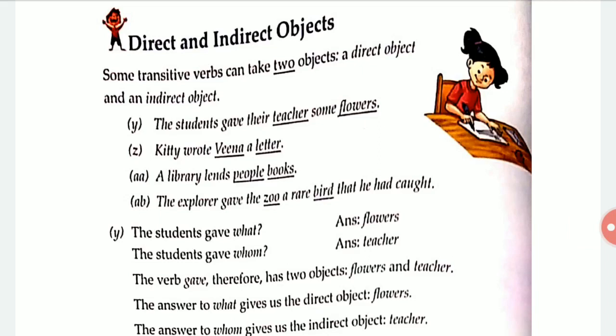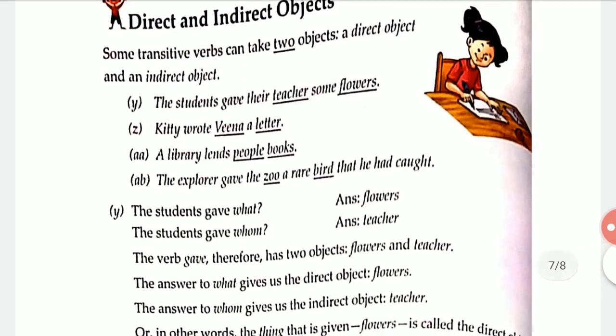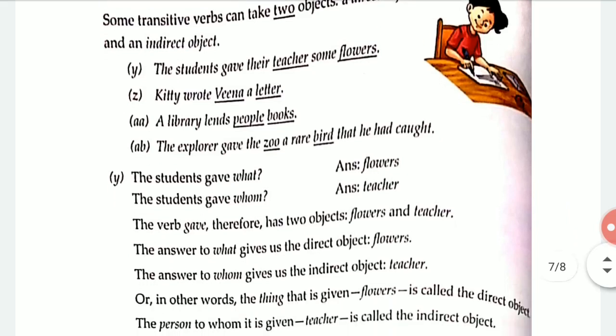Okay, the students gave their teachers some flowers. Kitty wrote Veena a letter, and a library lends people books. The explorer gave the zoo a rare bird that he had caught.